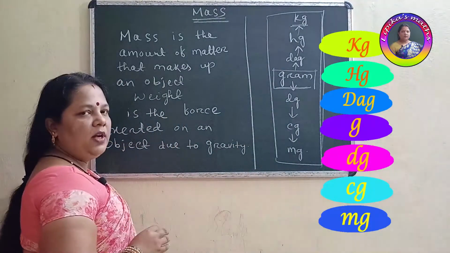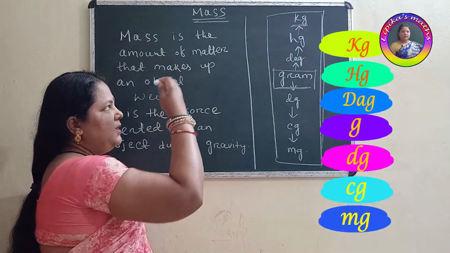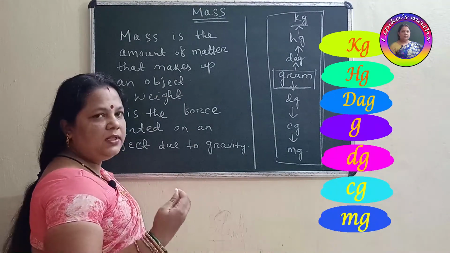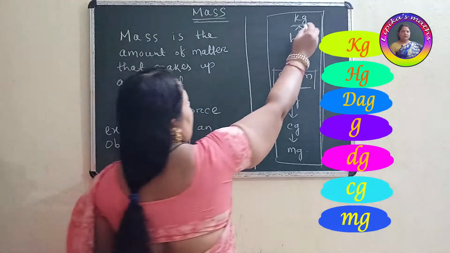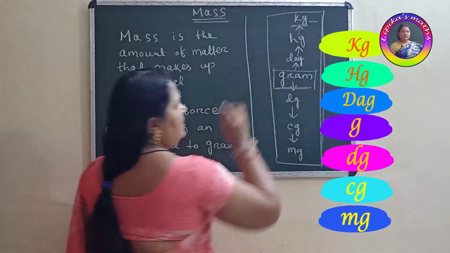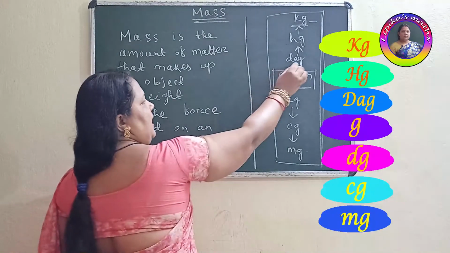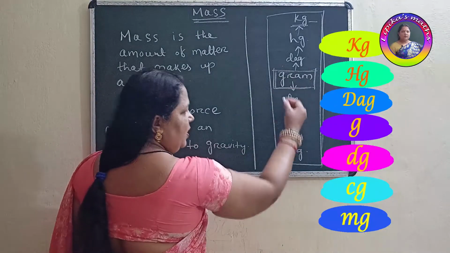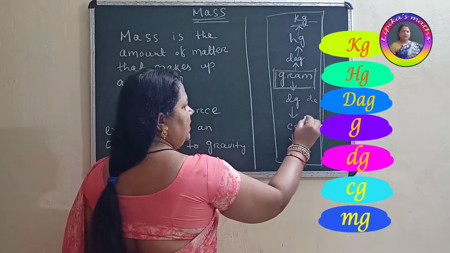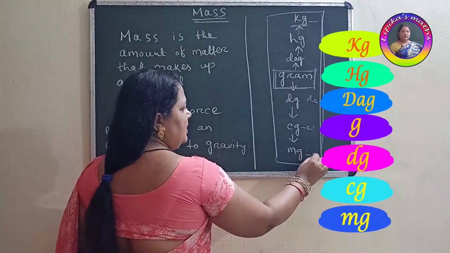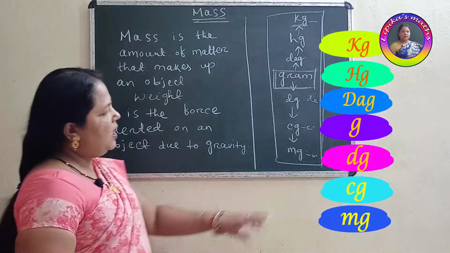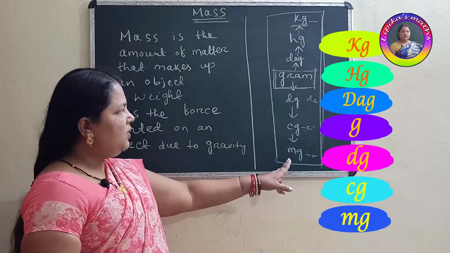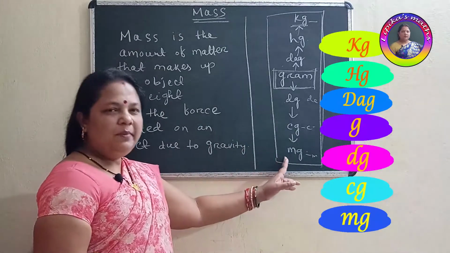Kg stands for kilogram. Nowadays we take kg and gram both as standard units. Mostly we are using kilogram and gram. So kg stands for kilogram, hg stands for hectogram, dag for decagram, then this is your base unit gram, then below that this is decigram, this is centigram, this is milligram. As in length measurement, this is also the smallest or lowest unit of mass, that is milligram.